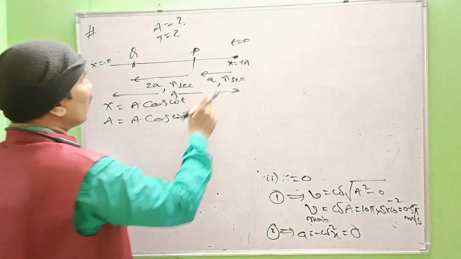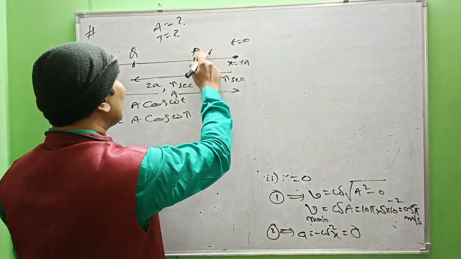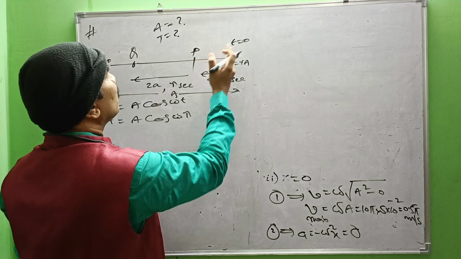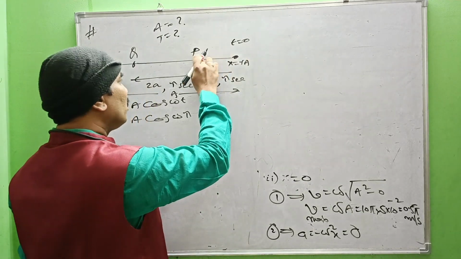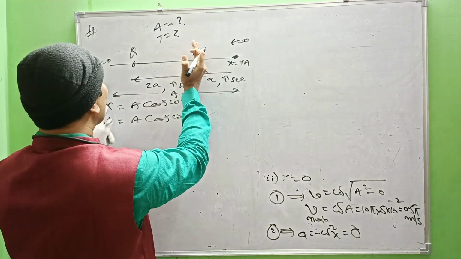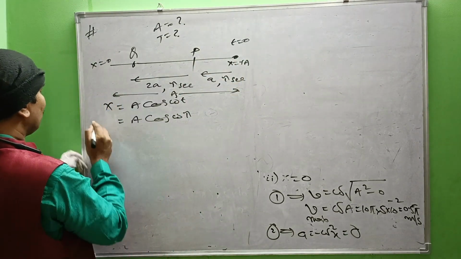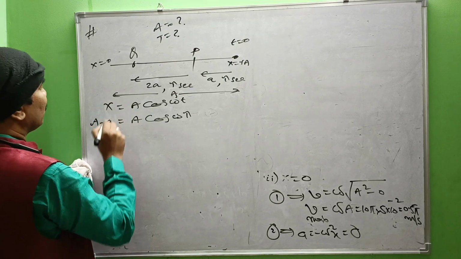Sorry. When the particle reaches P, what is the time to reach P? That means tau. Here it is t equal to 0, here it is tau. So when the particle reaches P, what is the position of the particle from the mean position? That is a minus a. We have to consider a minus a.